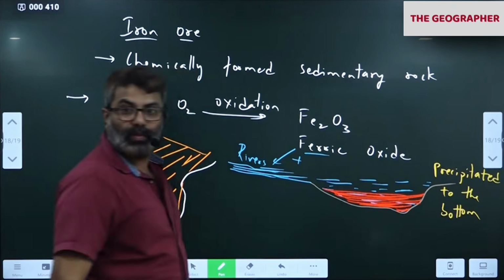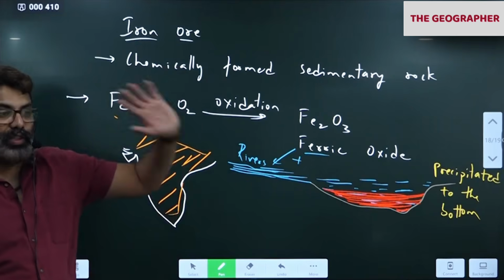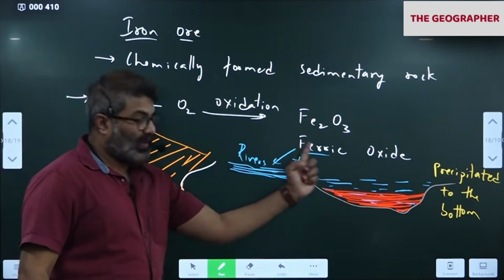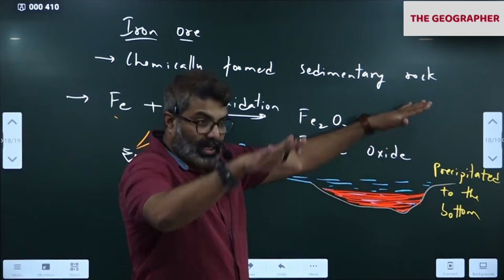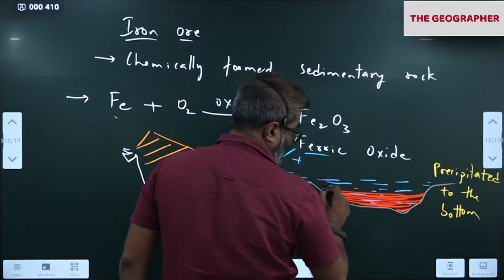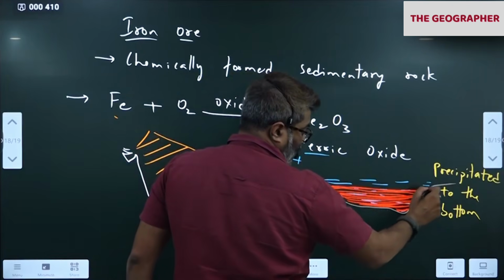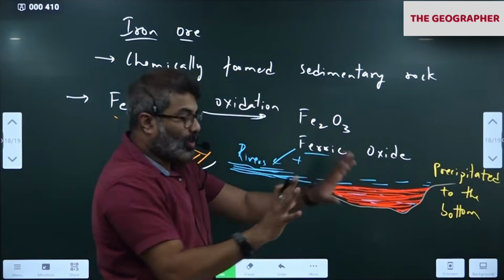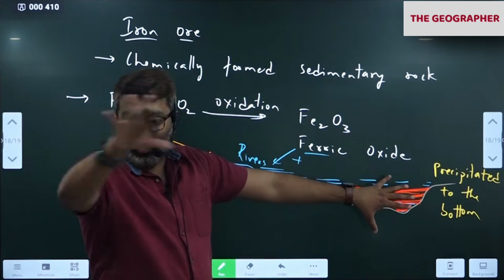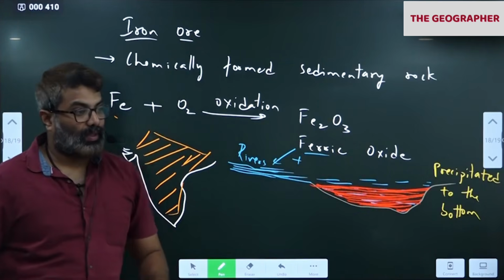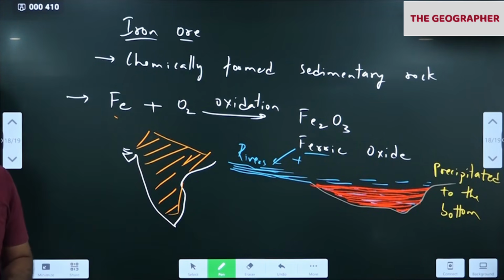Like this. For many thousands of years it happened. It takes a lot of time. First, the river should carry the ferric oxide to the depression, and then gradually all of it will settle. Where? In the water bodies. Gradually all the water will evaporate, leaving behind only this. So the ferric oxide will be in large quantity. That becomes iron ore. That's how iron ore is formed.